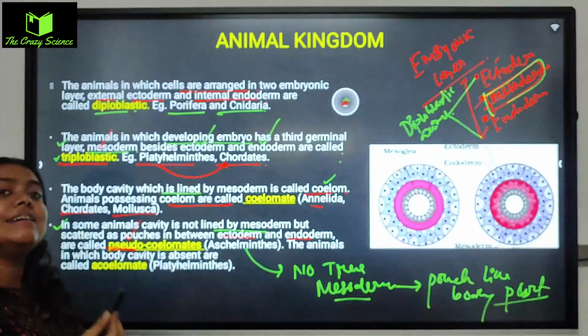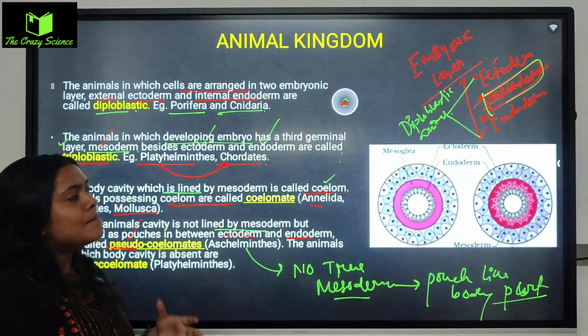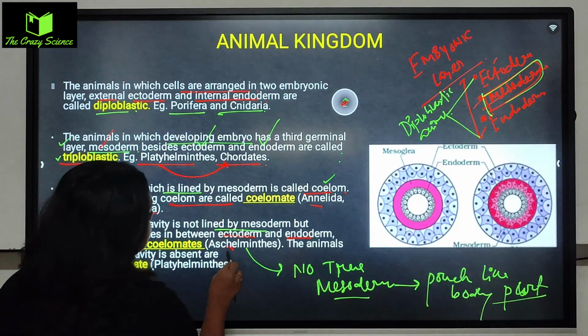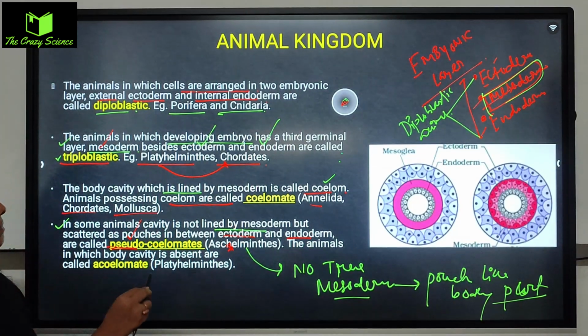Pseudo means they are acting that they have the mesoderm but basically they don't have. ঠিক আছে, তো এটা এক্সাম্পল, একটা এক্সাম্পলস বুকে দেওয়া আছে, that is called the Aschelminthes.